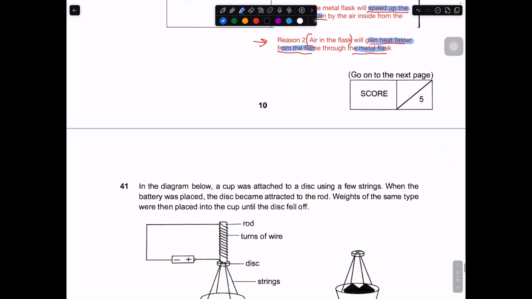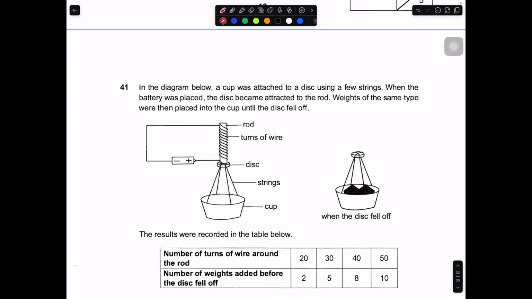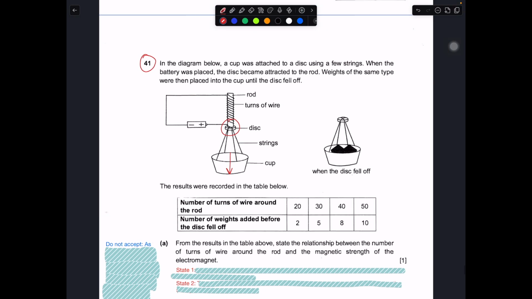Okay, for question number 41, this is on magnets. In the diagram below, a cup was attached to the disc using a few strings. When the battery was placed, the disc was attracted to the magnet, and weights of the same height were placed in the cup until the disc fell. The results were recorded in the table below.